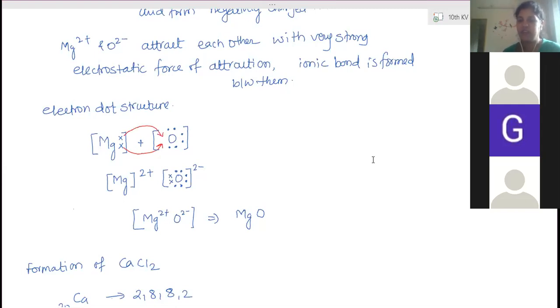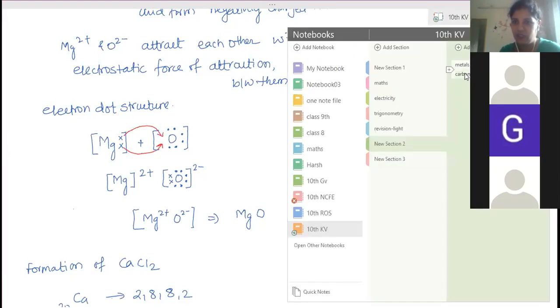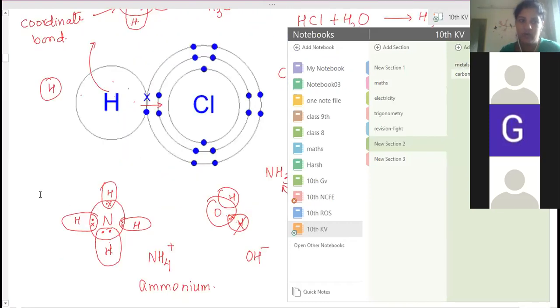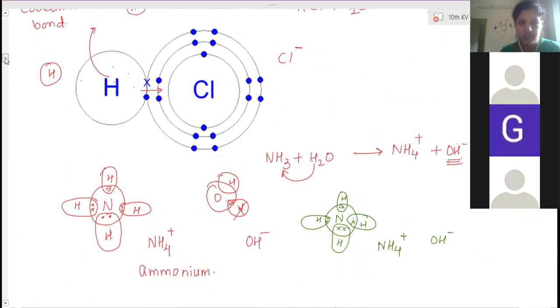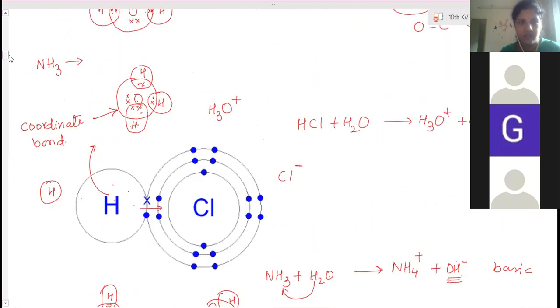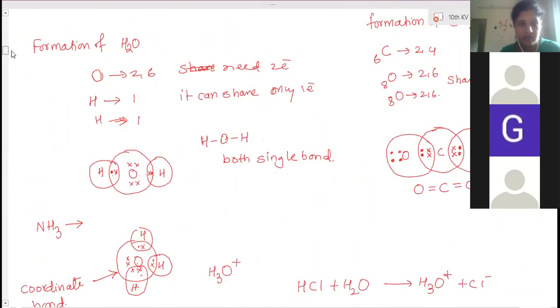Now there is a third type of bonding in which both ionic and covalent bonding are combined together. Some part is ionically bonded, some part is covalently bonded. That will happen in the ammonium case. In the case of ammonium, actually ammonia is one nitrogen sharing electrons with hydrogen.